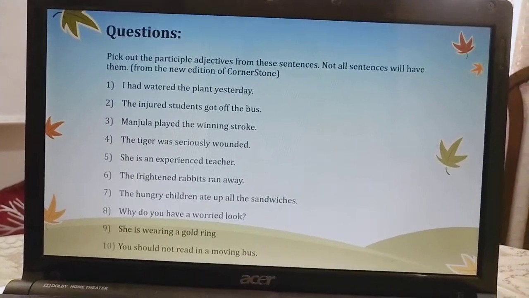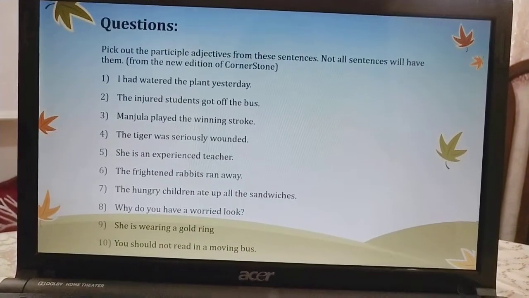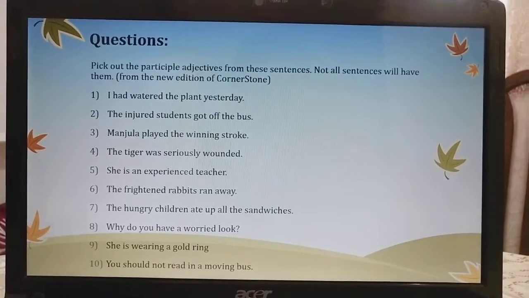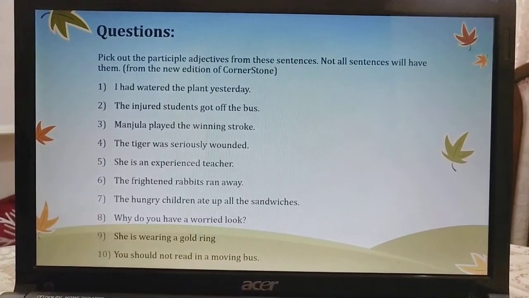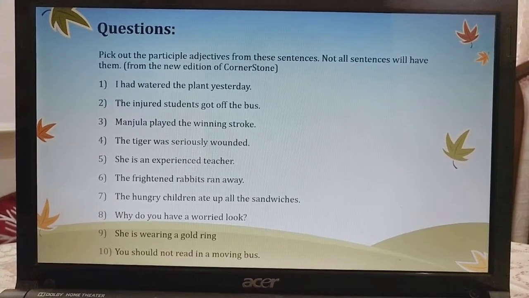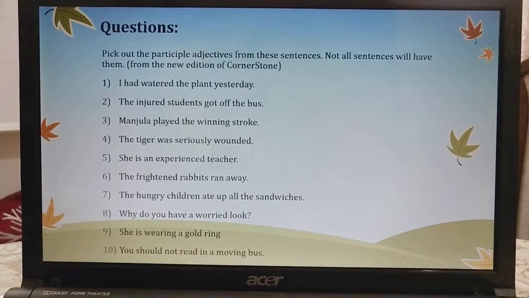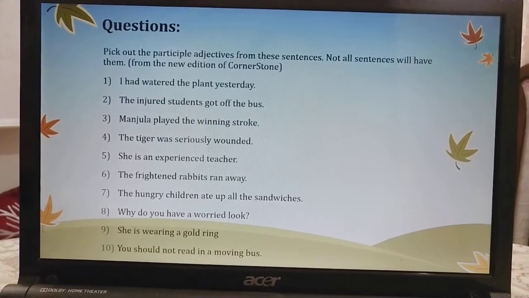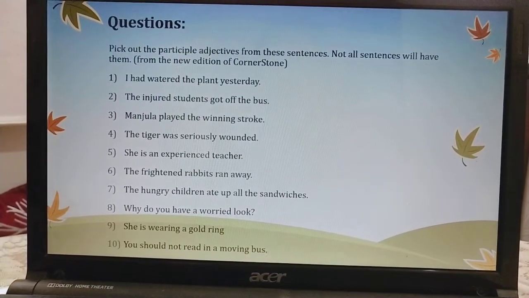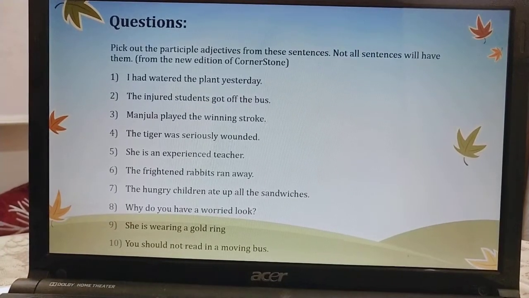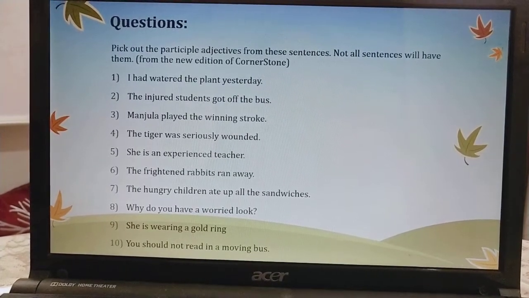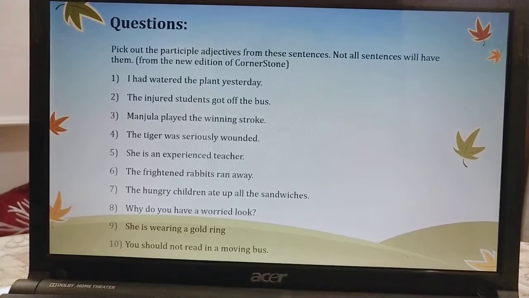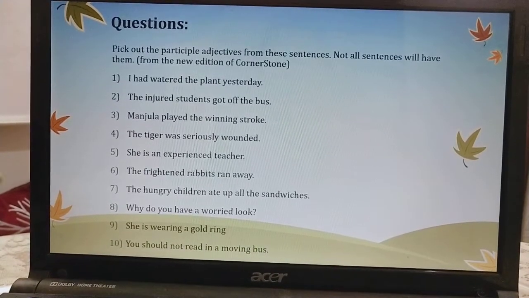Let's move ahead. You can see I have given you 10 questions. This is again from your new cornerstone. Before, since I did not have it, I wasn't able to make you understand this portion. Now that I have managed to get it done, I am sharing these questions. Please do it in your English fair language notebook. This is an exercise from your notebook only. There were 25 questions, but I have given you only 10 as of now to practice.